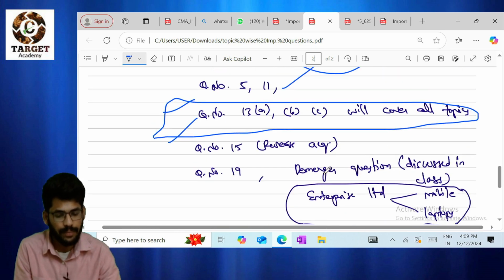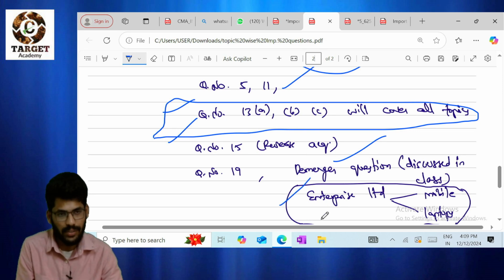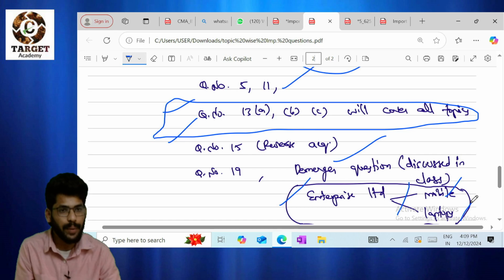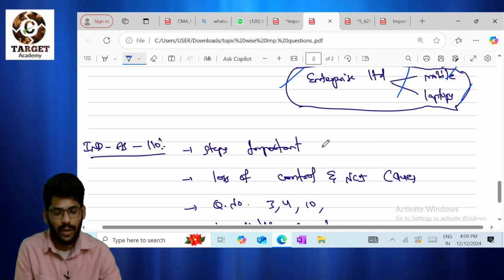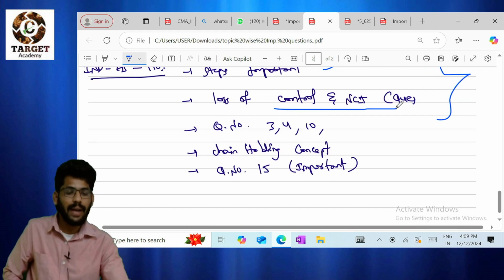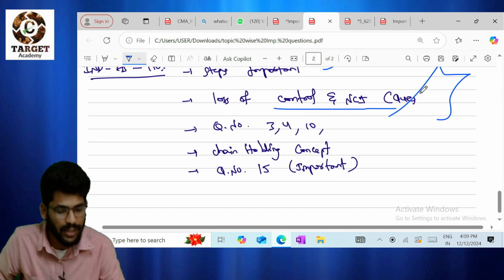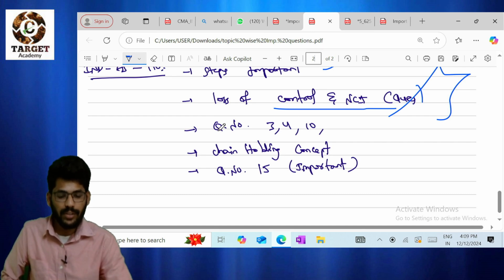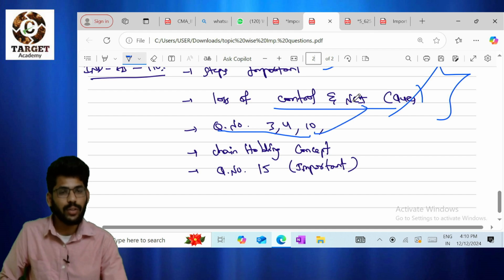One more question: a demerger question, which was discussed in our classroom. This question is not available in our material. I forgot to copy that question, but I have discussed it in our classroom, right? Please go through that. One division has losses, one has profits. In case of Ind AS 110 also, the steps are very important. Please give last preference to Ind AS 110. Loss of control and NCI calculation are very important. One question is there on that. Please go through that. Questions 3, 4, 10 are more than enough for our exam.